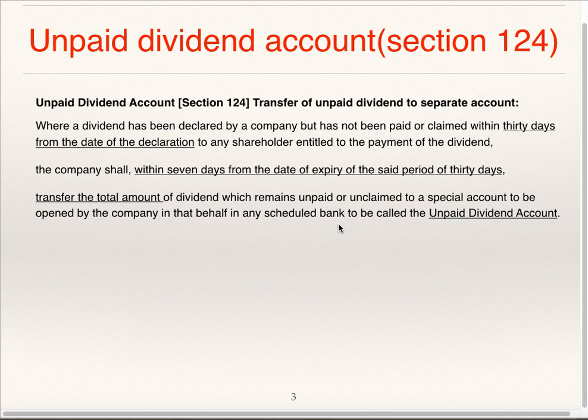If a company declares dividend and if it has not been paid by the company or some part of it has not been paid by the company, and if some of the shareholders have not claimed it within 30 days from the date of declaration of dividend, then the company within 7 days from the expiry of the period of 30 days of declaration of dividend transfer the total amount of dividend which remains unpaid or unclaimed to a separate account called unpaid dividend account.